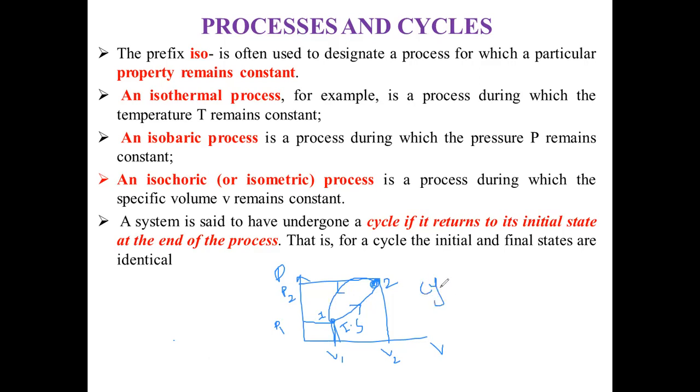This is known as a thermodynamic cycle. In a thermodynamic cycle, the initial state and final state of the system become the same. So this is all about cycle and processes, friend. I have discussed these two topics here today.